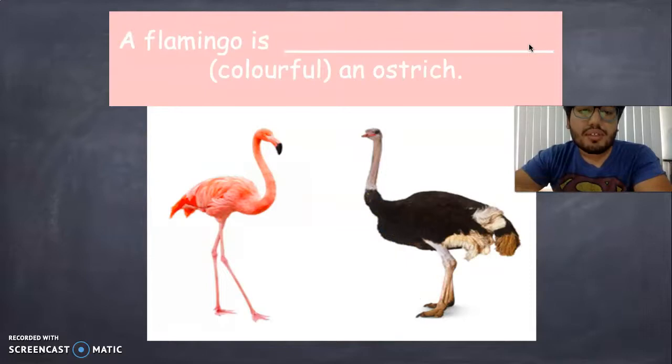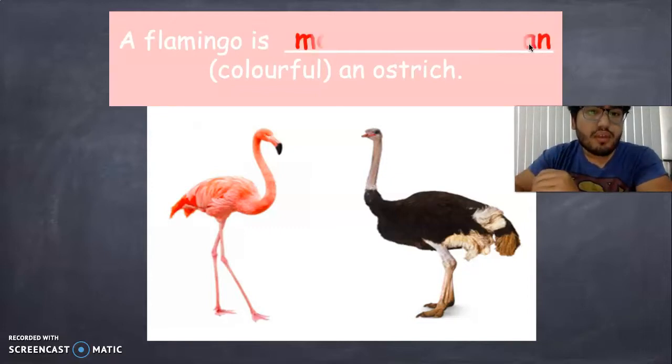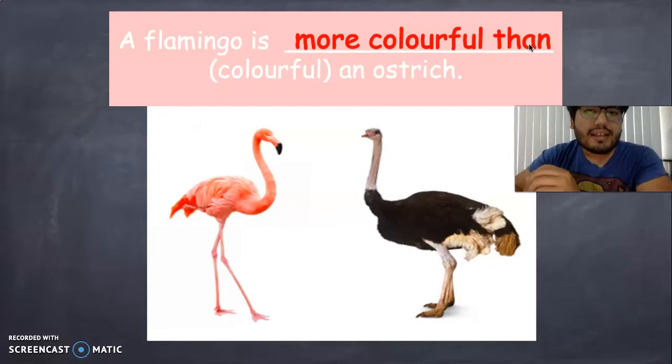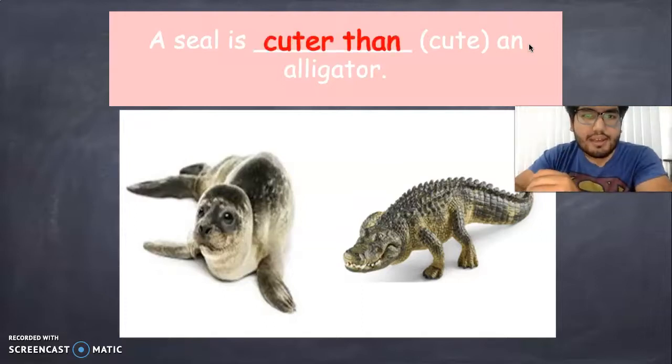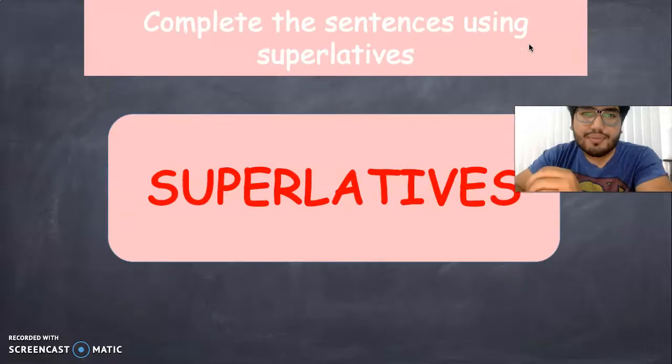A flamingo is colorful. An ostrich. How do you say this one? Colorful is a long adjective, so what would you do? A flamingo is more colorful than an ostrich. A seal is cute and alligator. What do we do here? A seal is cuter than an alligator. Very good.